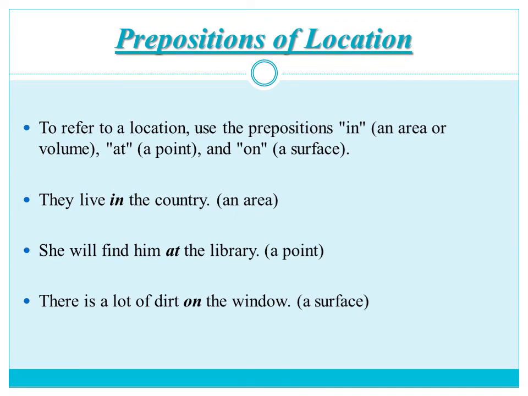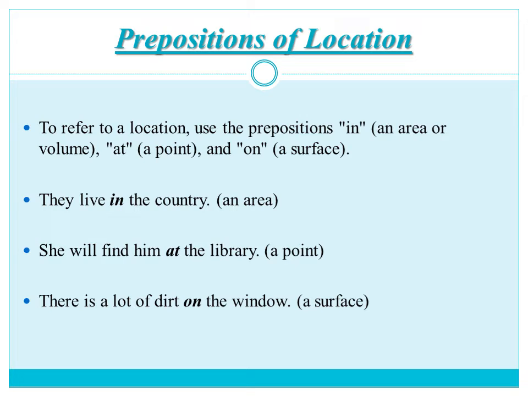To refer to a location. So now we are talking about the prepositions of location. To refer to a location, we use the prepositions in, at, and on. So they show the particular location of the thing. They live in the country, a bigger area. She will find him at the library means at a particular point. So this is a particular place.